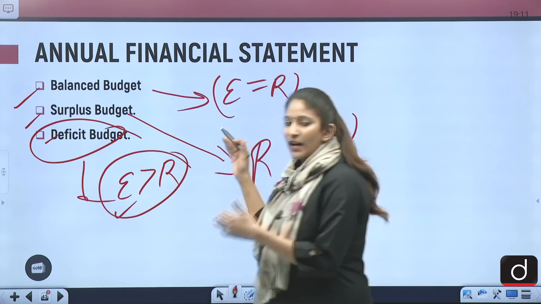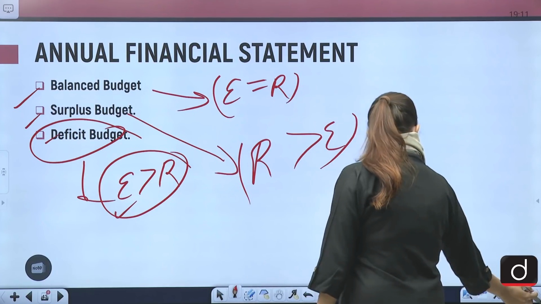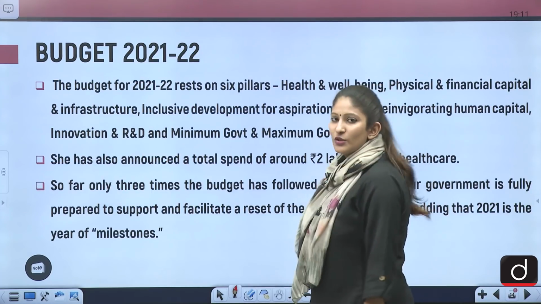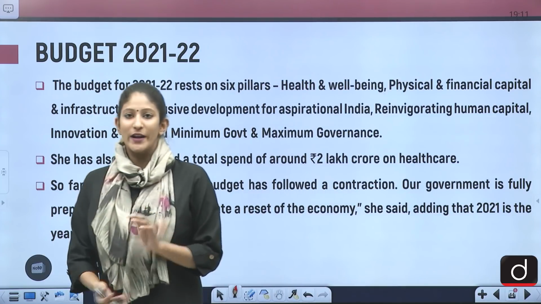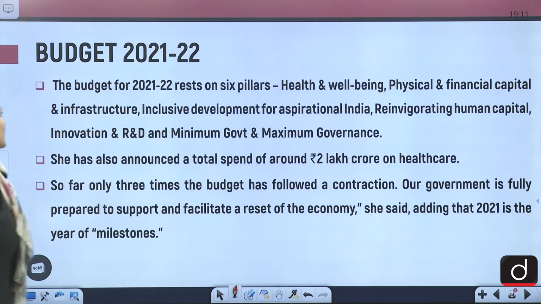That's the entire picture. I have tried to crisp it up for you, because we will pay more attention to the highlights of the budget 21 and 22. Are you ready for it? So note it down. The budget for 21-22 rests on 6 pillars. Health and well-being, of course. Physical and financial capital and infrastructure, inclusive development for aspirational India. Reinvigorating human capital, innovation and research and development. Minimum government and maximum governance.